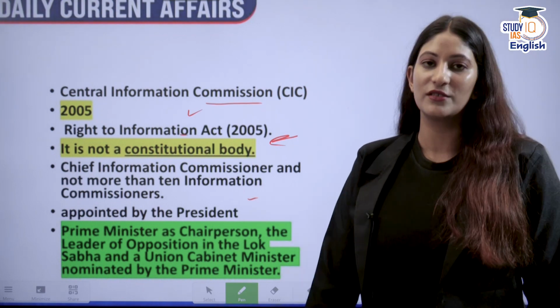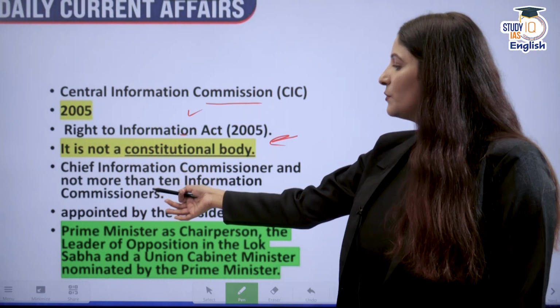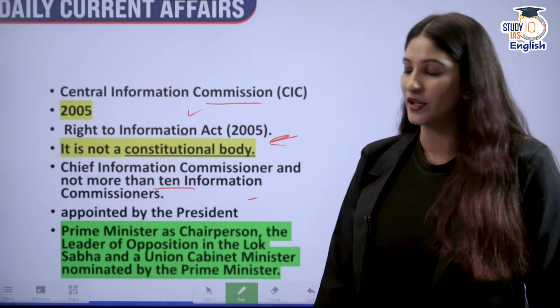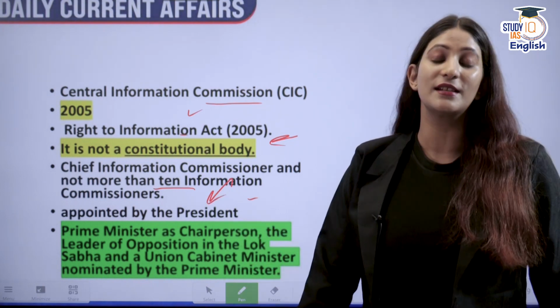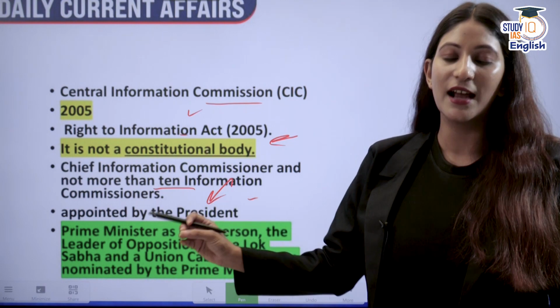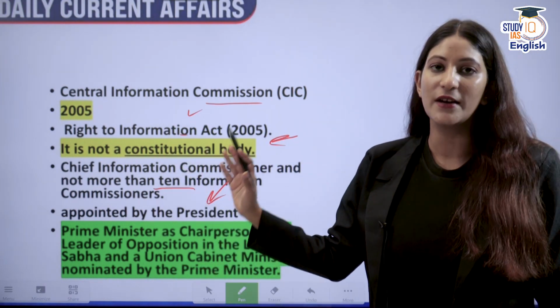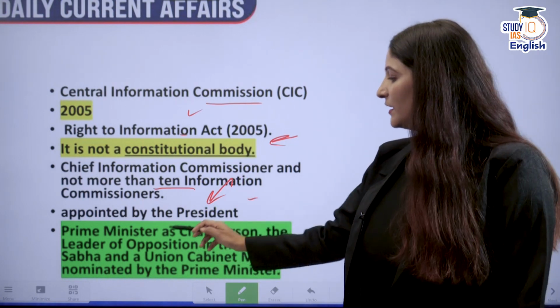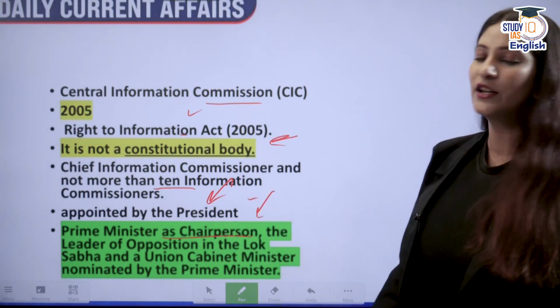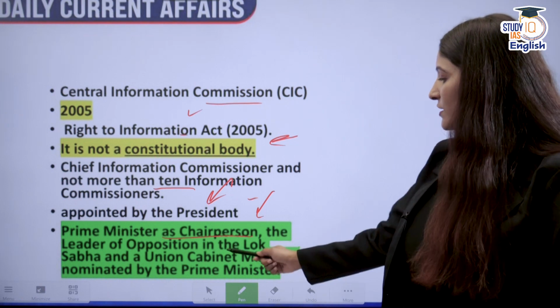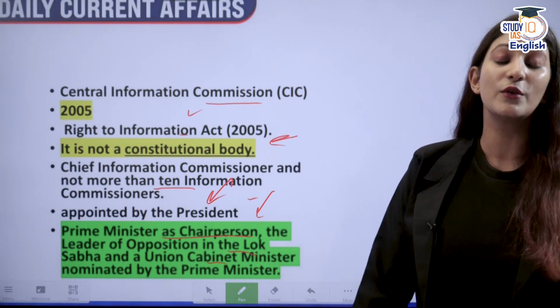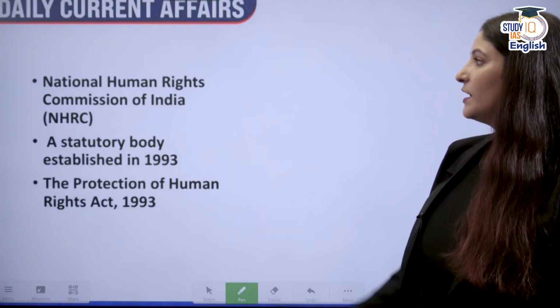The CIC has the chief as chairperson. Not more than 10 information commissioners are also there, who are appointed by the President. Now, the President can appoint the CIC as well as the other information commissioners according to the recommendation of a committee. This committee is headed by the Prime Minister, who is the chairperson, the Leader of the Opposition in the Lok Sabha, and a Union Cabinet Minister who is nominated by the Prime Minister himself or herself.